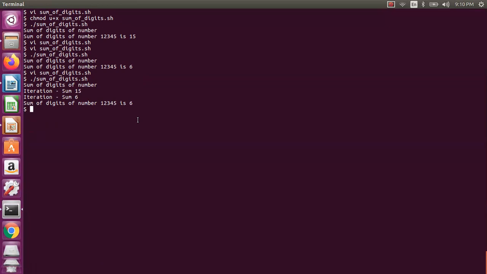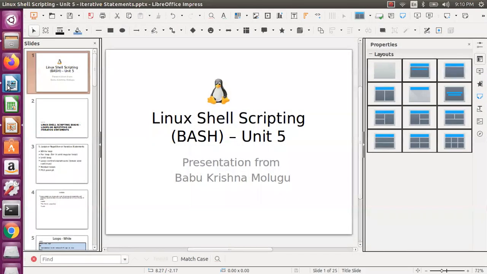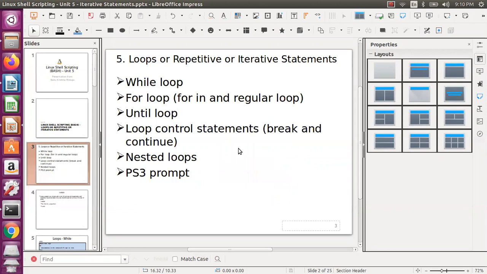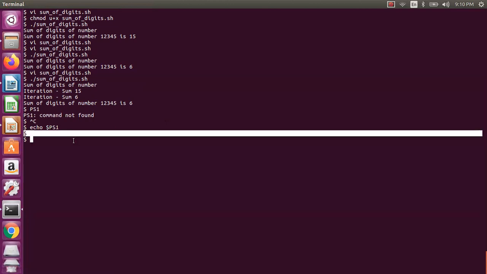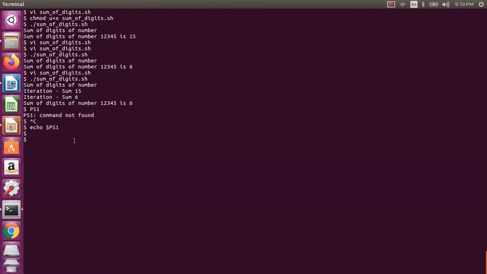Okay, so having seen this particular nested loop, now let us check on something. So we have seen the nested loops, loop control, PS3 prompt we will see actually. So prompt status. You know that one, what is this PS1? If I say echo PS1, it will be whatever the dollar it is there. So we have seen PS1, PS2 in the previous slides. You can refer to previous topics. Now we will see the PS3 actually.